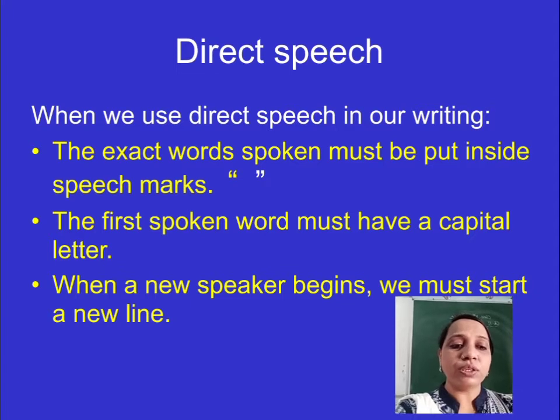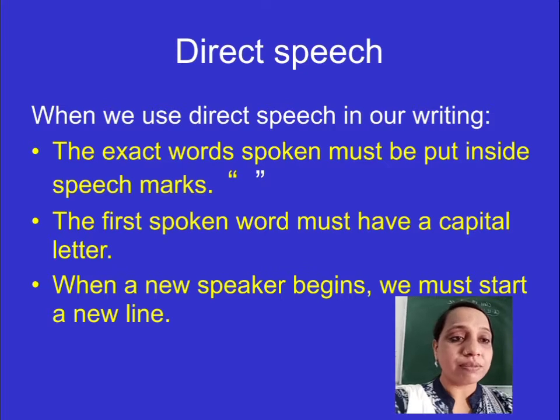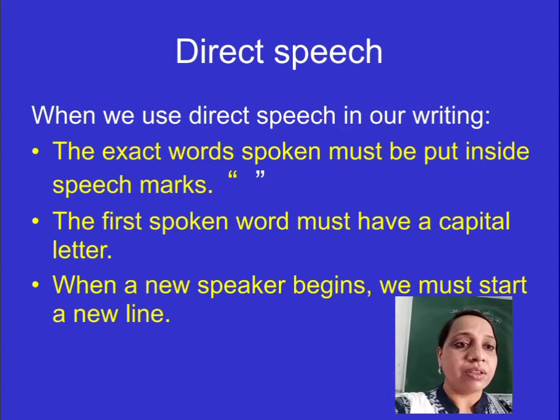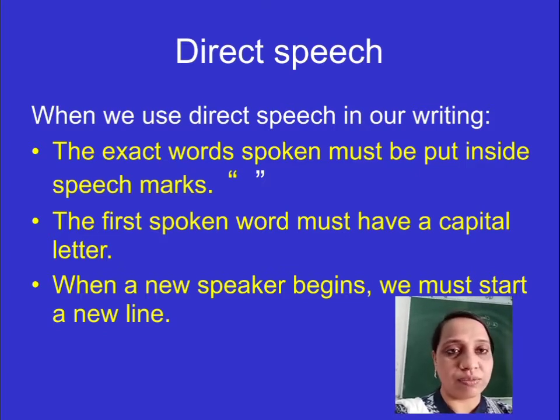So, as I have told you already, a speaker's word can be reported in two ways. First is direct speech. Now, what is direct speech actually? Direct speech is the exact words of the speaker. Now when we use direct speech in our writing, how do we write? The exact spoken words must be put inside speech marks. Speech marks, quotation mark, inverted comma. The first spoken word must have a capital letter.